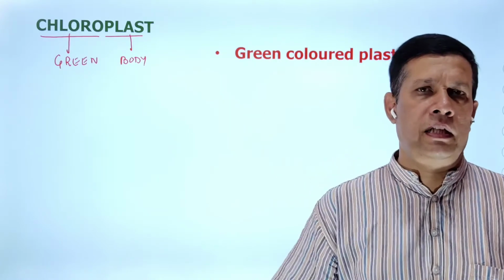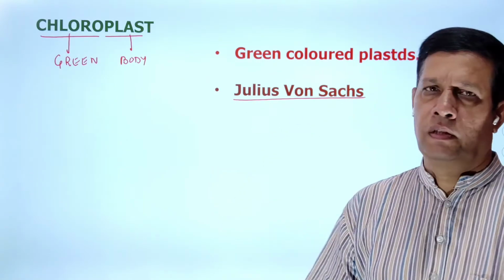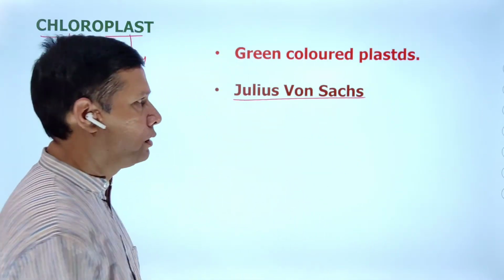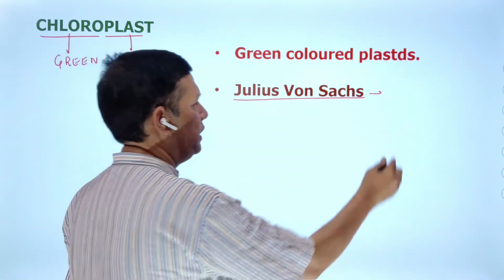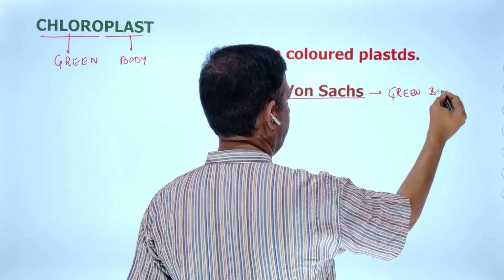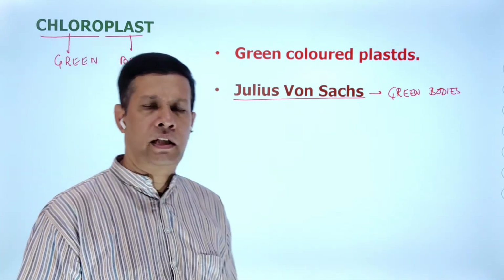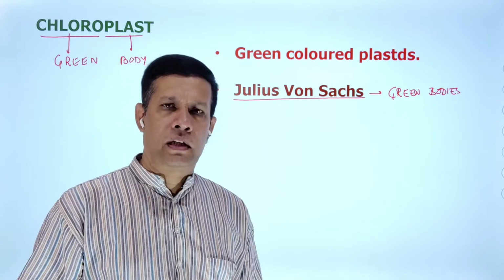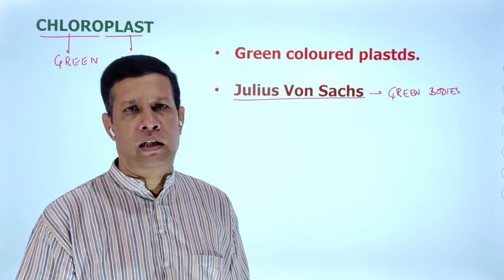Chloroplasts are present in the plant cells, first noticed by Julius Von Sachs. Julius Von Sachs first noticed the presence of chloroplast in the plant cells. He first mentioned green colored bodies present in the plant cells where synthesis of food materials takes place. Green colored bodies are responsible for the formation of glucose, first reported by Julius Von Sachs.